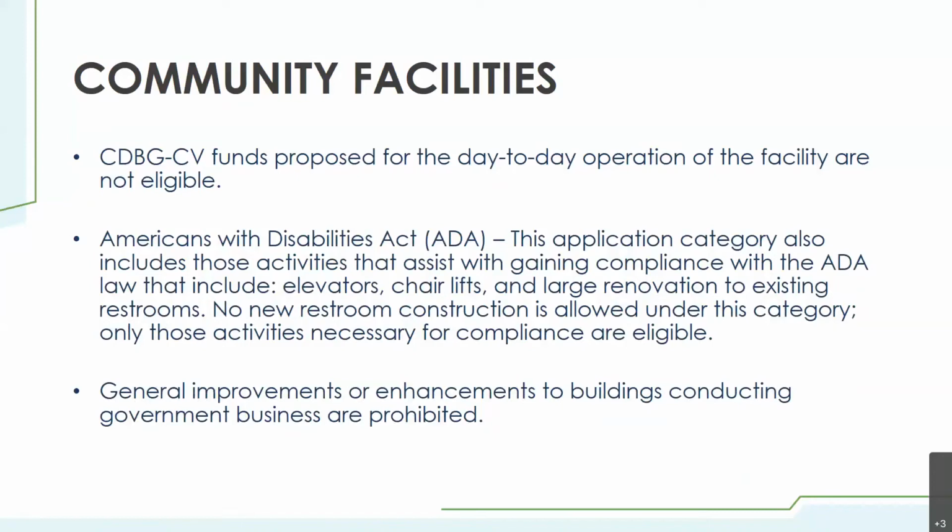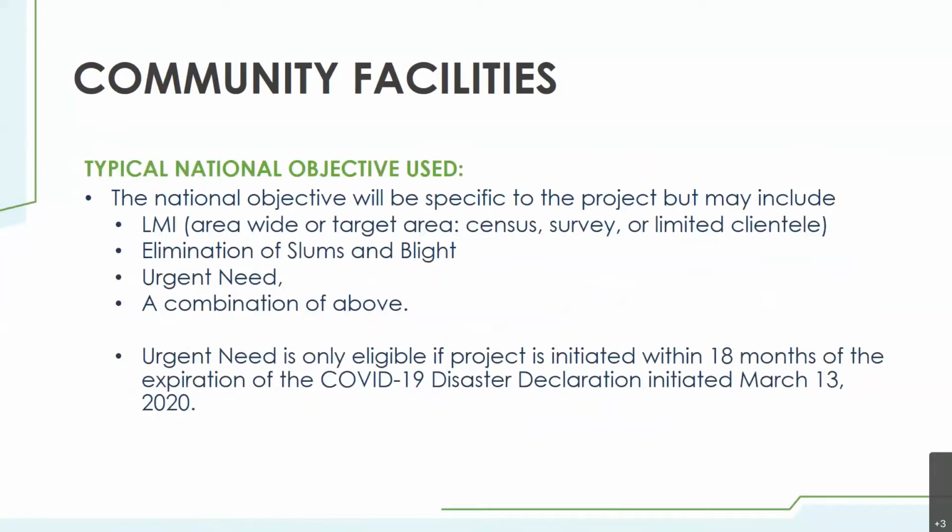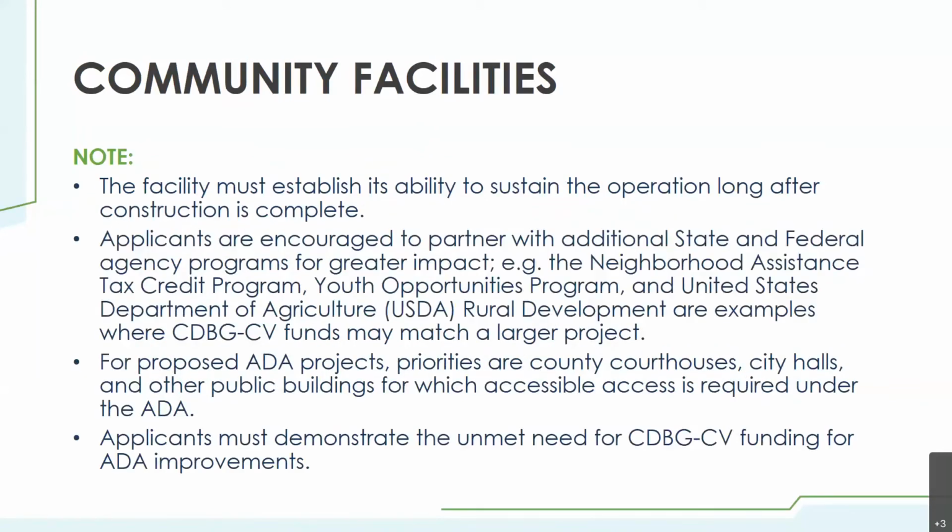General improvements or enhancements to buildings conducting government business are prohibited. Please also note prohibitions or restrictions relative to ADA. The typical national objective that is used includes LMI, elimination of slum and blight, urgent need, or a combination of the above. The community facility must establish its ability to sustain its operations long after construction is complete. Additional requirements can be located within the application guidelines.